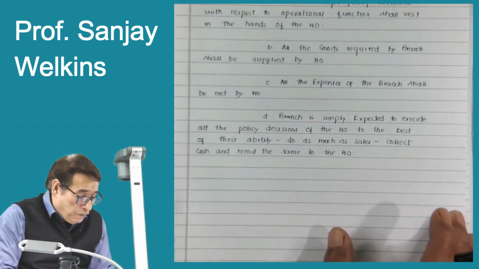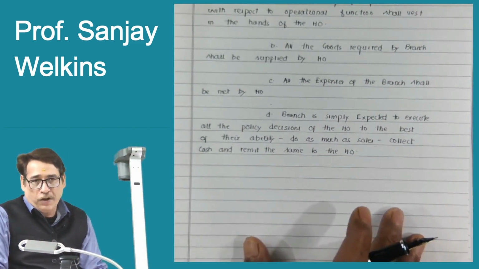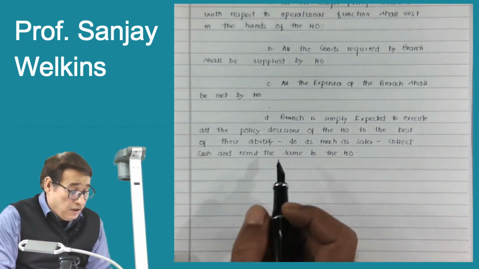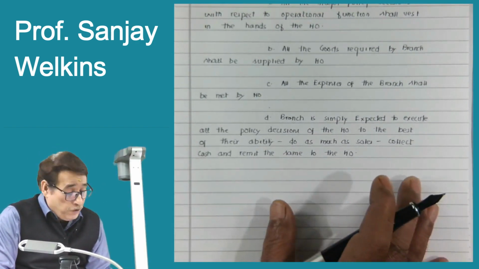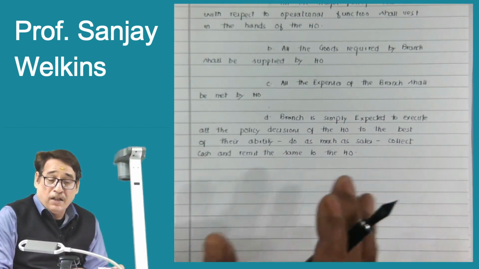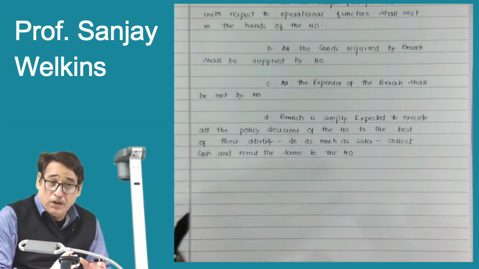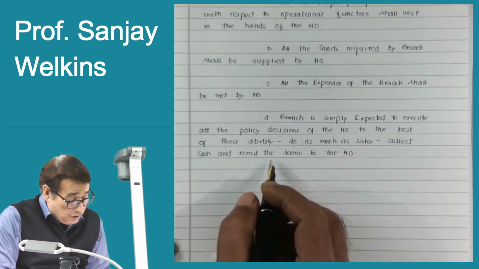So regarding dependent branches, here is one important aspect: under dependent branches, we will see later on that the entire accounting with respect to the branch shall be done in the books of the head office. Correct?